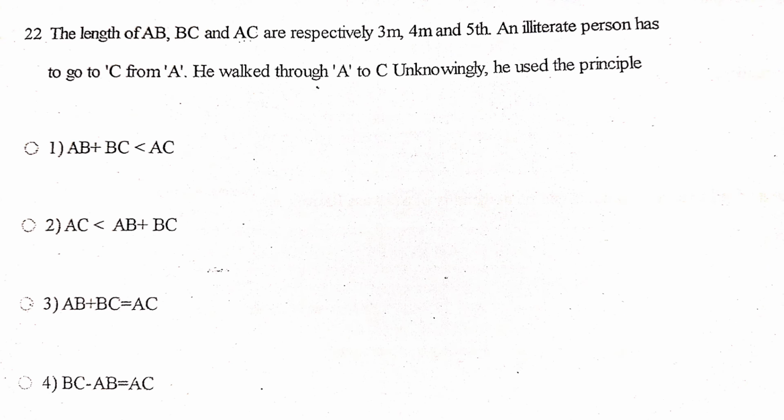The length of AB, BC and AC are respectively 3 meters, 4 meters and 5 meters. An illiterate person has to go to C from A. He walked through A to C unknowingly. He used the principle AC less than AB plus BC. Here AB plus BC is 3 plus 4, 7 meters. AC is 5 meters. AC less than AB plus BC. This is the triangle inequality principle. Triangle inequality states sum of any two sides is greater than third side.